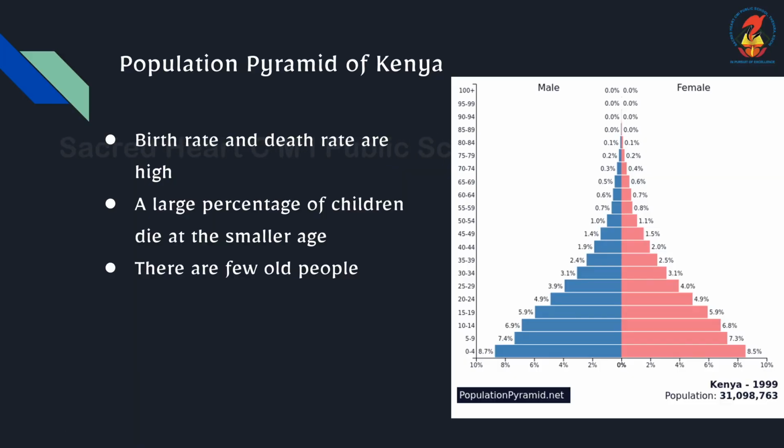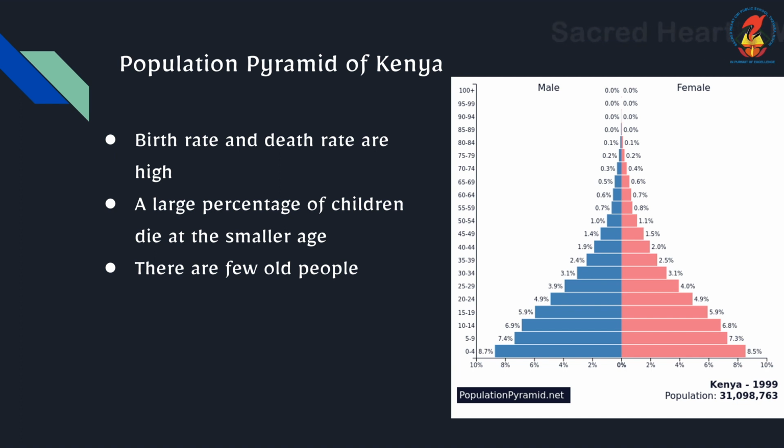It's the population pyramid of Kenya. Here we can see the birth rate and death rate both are high. Birth rate is shown at the lower level, children. Birth rate for both males and females is high in Kenya. Then a large percentage of children die at a small age.